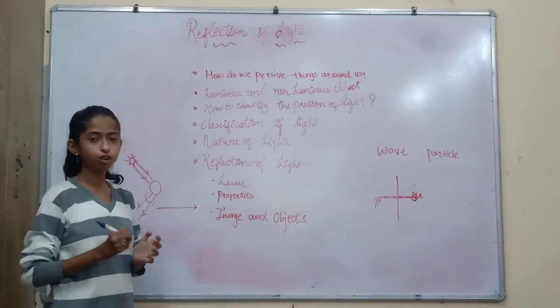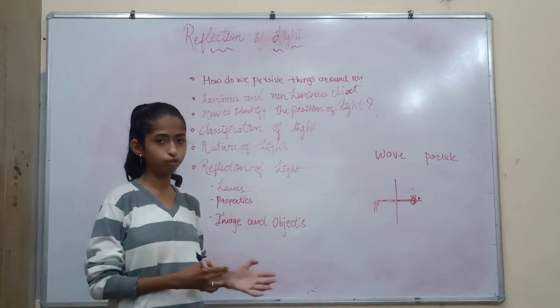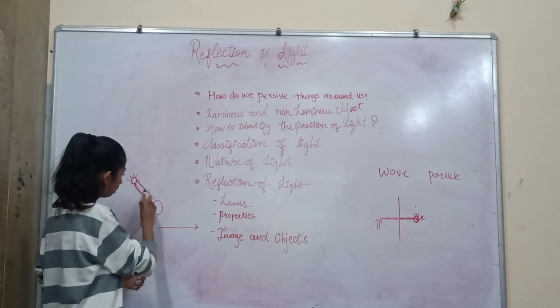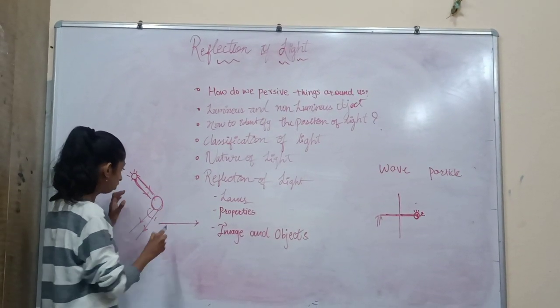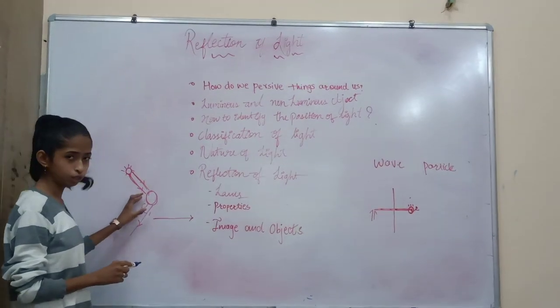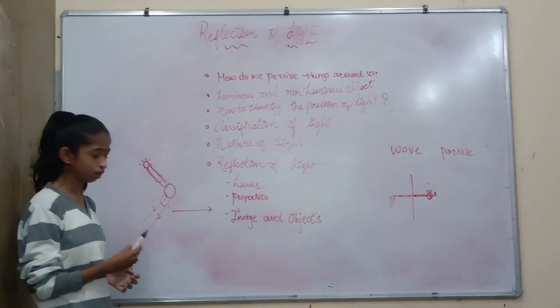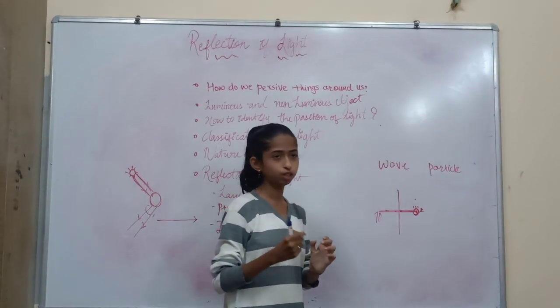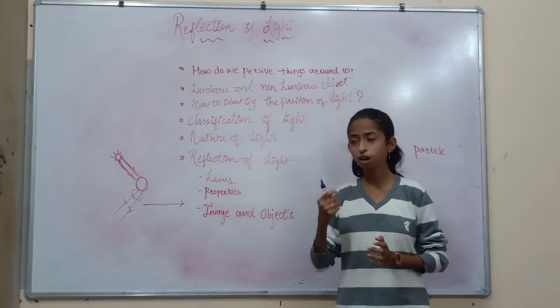Reflection is nothing but a phenomenon of bouncing of light when it hits an object. We can see these lines are incident on these objects. When the incident light hits the particular objects, it gets reflected back. That's what is called reflection. So for reflection, we actually need a source of light and an object.